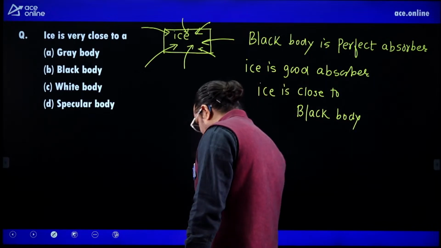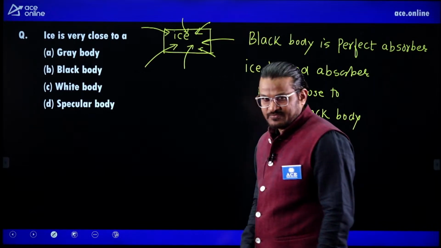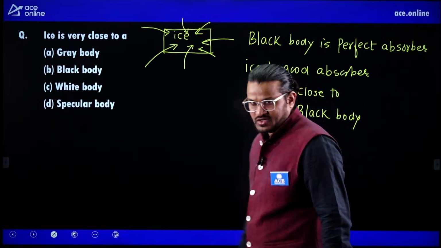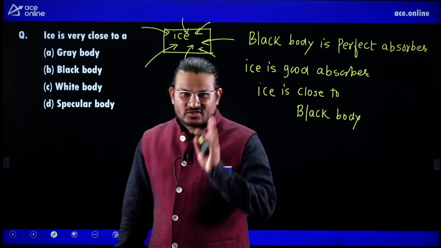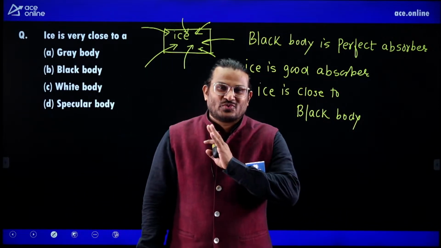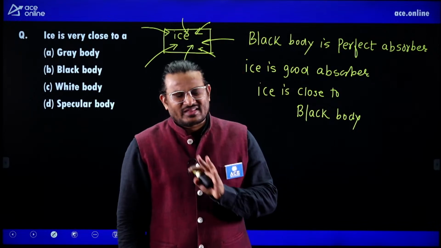Okay, so please listen carefully. Ice is close to a black body. Clear? Listen, it has nothing to do with the color.